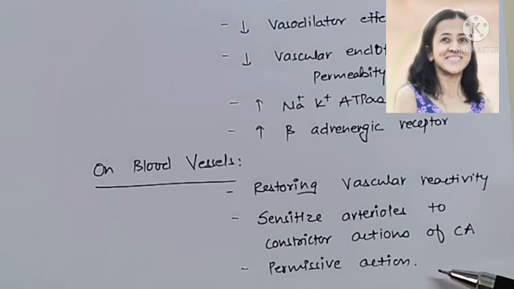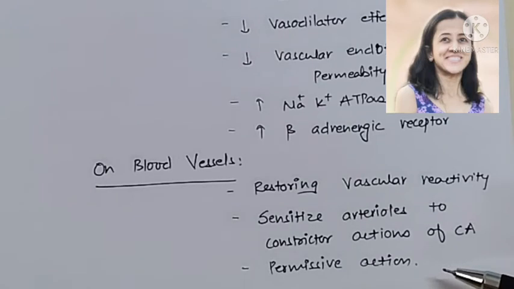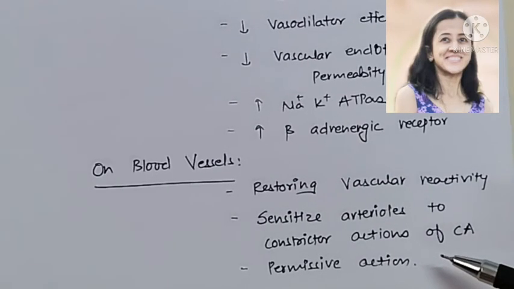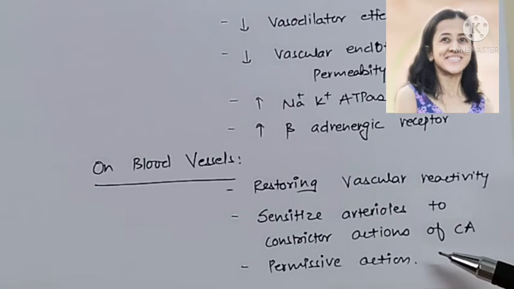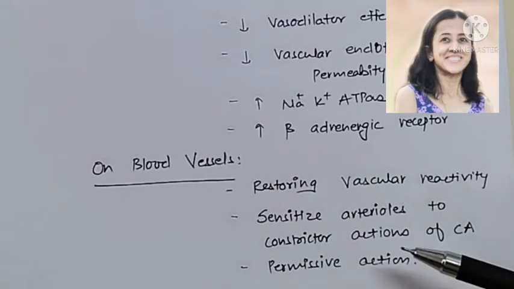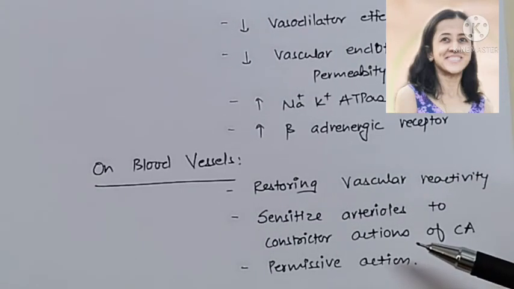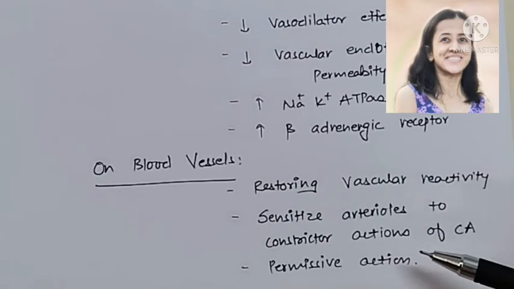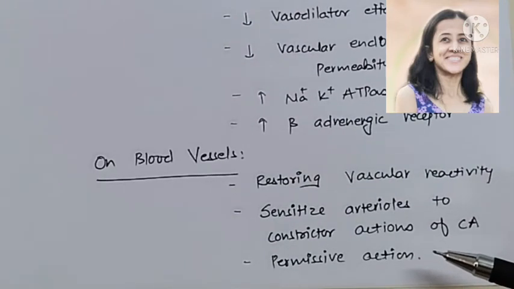So catecholamines are not degraded, and the synthesis of catecholamine is also increased by glucocorticoids, because the enzyme PNMT, phenylethanolamine N-methyl transferase, is activated by glucocorticoids. So, in absence of glucocorticoid, the circulating catecholamines cannot produce these effects on the blood vessels, and that results in vasodilatation and increased capillary permeability, and that results in collapse and death of the individual.